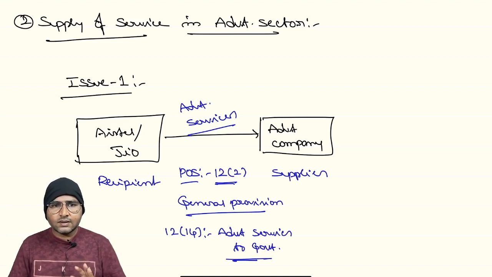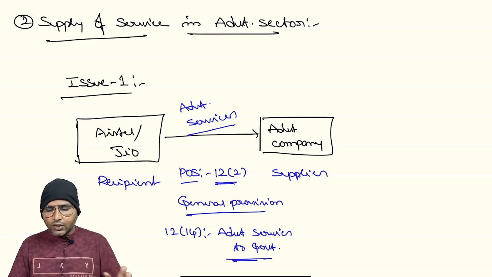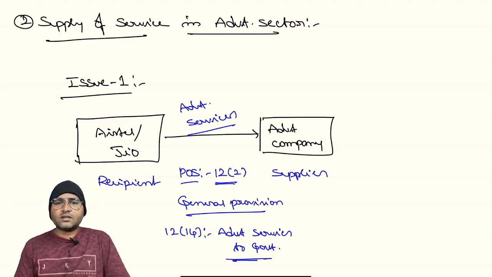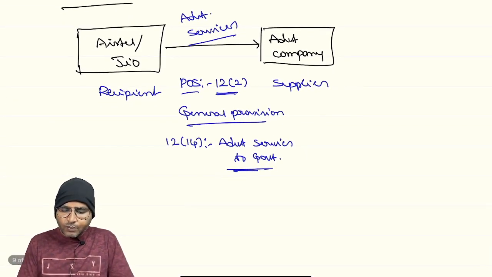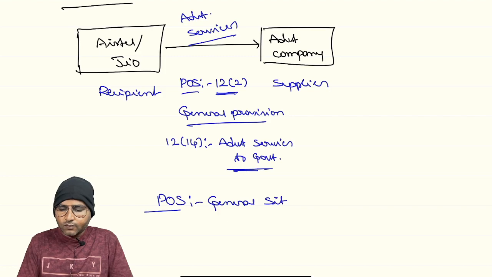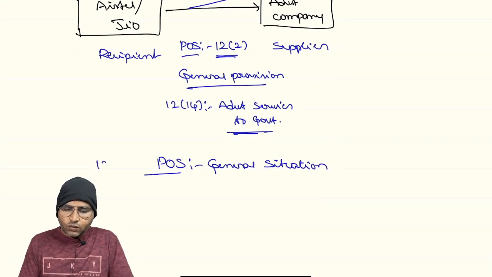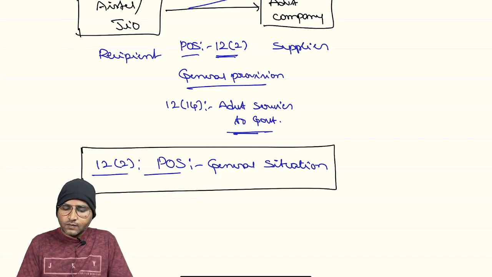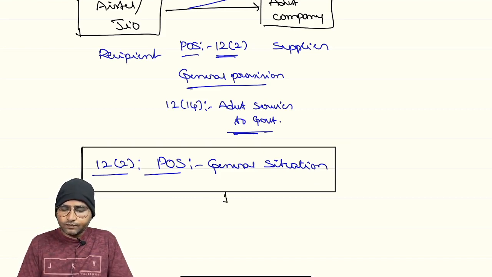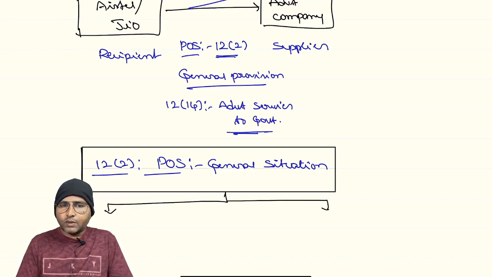Are you clear with this? So in such a situation, what could be the place of supply? As per 12 subsection 2, this is the general situation. As per 12 subsection 2, the place of supply is divided into two parts.